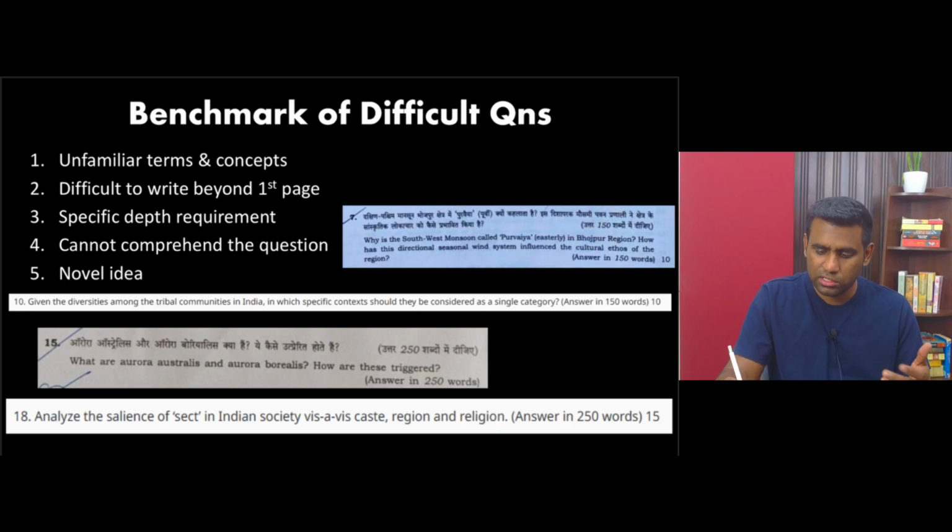First of all, where is Bhojpur would be a problem. What is the meaning of the word Purvaya? Maybe a North Indian may be able to interpret the word Purvaya, but a South Indian may not really know. He cannot even guess what Purvaya is. Right? And without even knowing where is Bhojpur region, probably they may know that it's in Bihar somewhere, but we do not know really what is the cultural ethos of that particular region, right? A question like this makes the question paper difficult. Do we have any such question this year? Not at all, not a single question of this type.